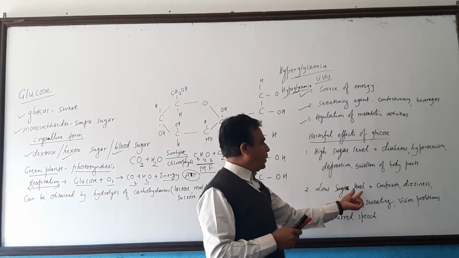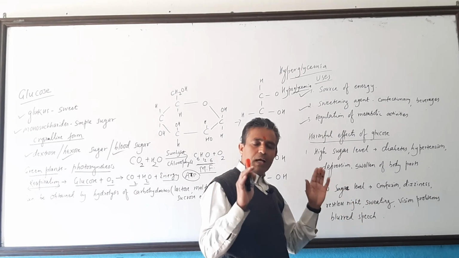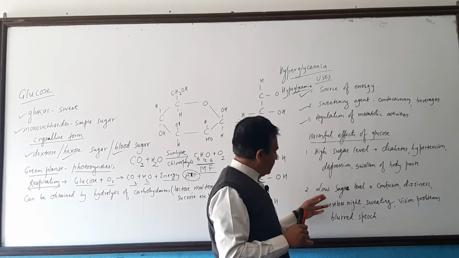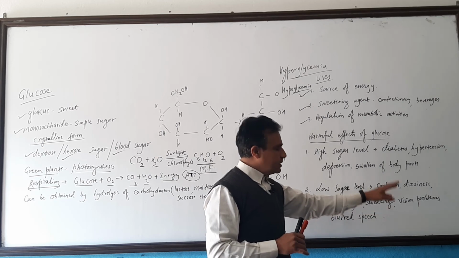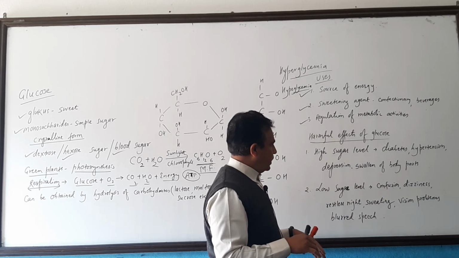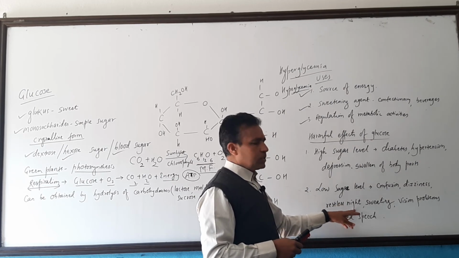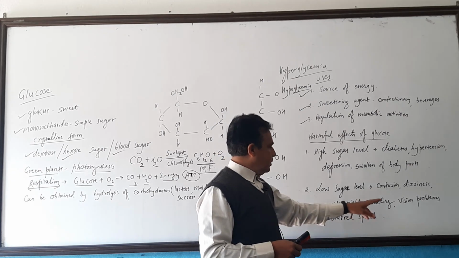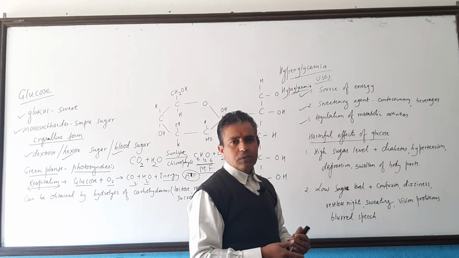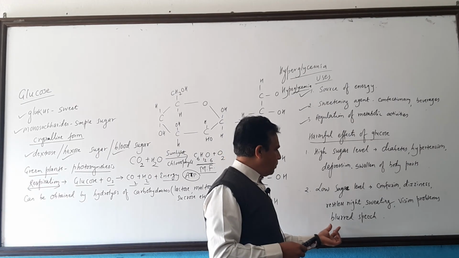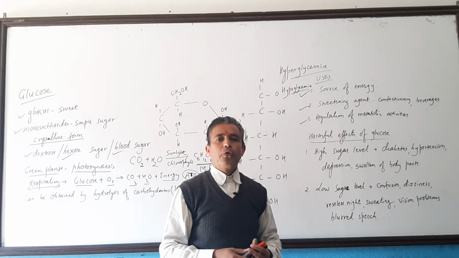Next one, low sugar level. It means we should not take more sugar. We have to, but normal. If there is less sugar in our blood, then confusion, dizziness, you feel very weak and have some problems. Restless nights, you will not be able to sleep at night. Sweating, you produce more sweat. Vision problems, not able to see clearly. Next, blurred speech, your speech is unclear.